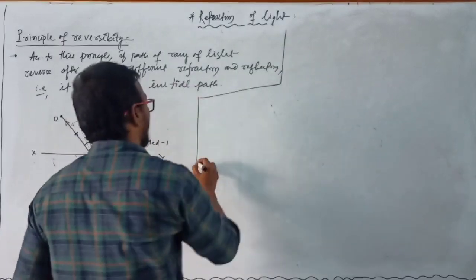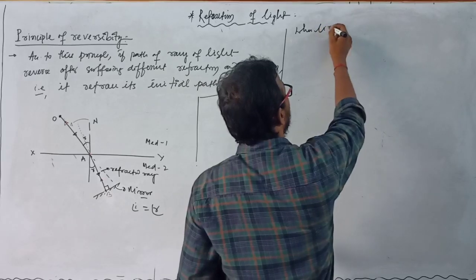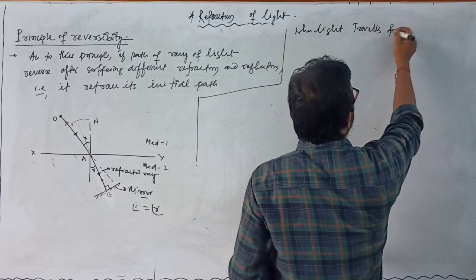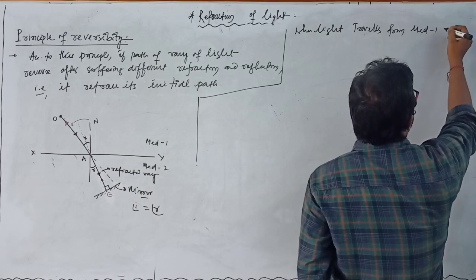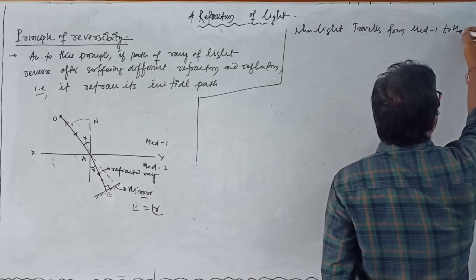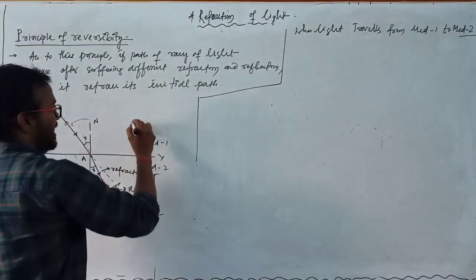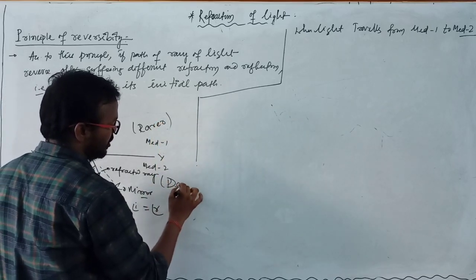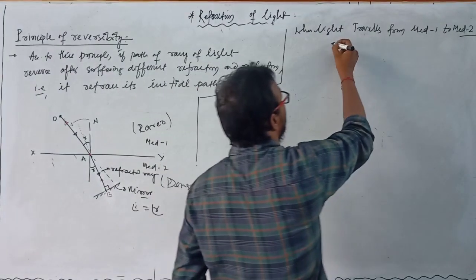When light travels from medium 1 to medium 2, suppose medium 1 is the rarer medium and medium 2 is the denser medium, then in this case we can use Snell's law.